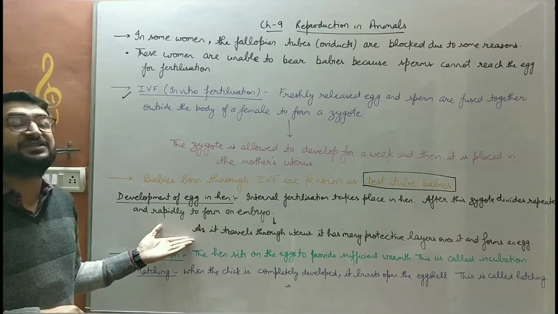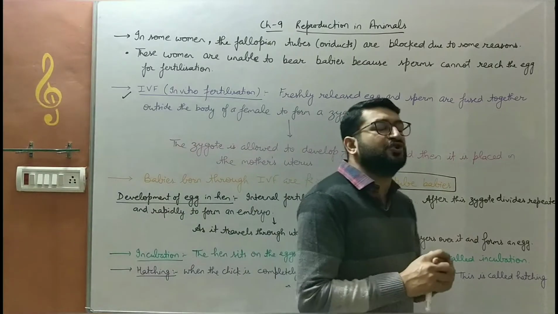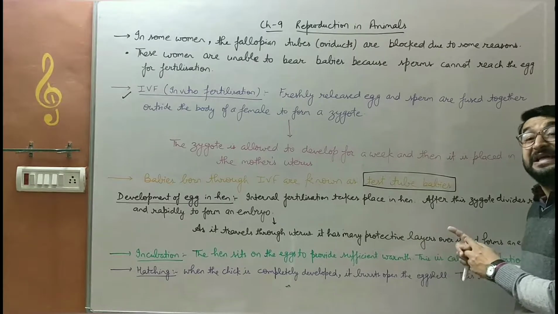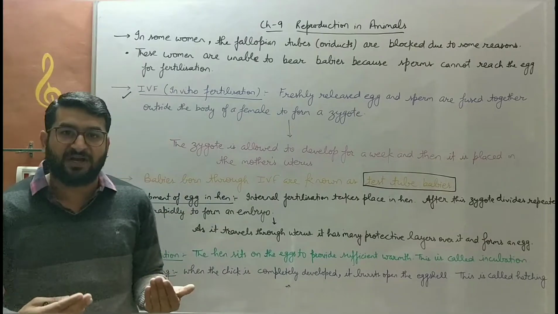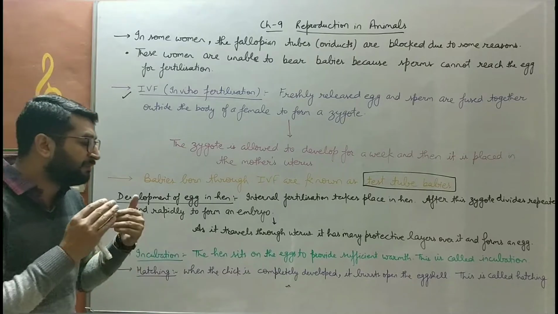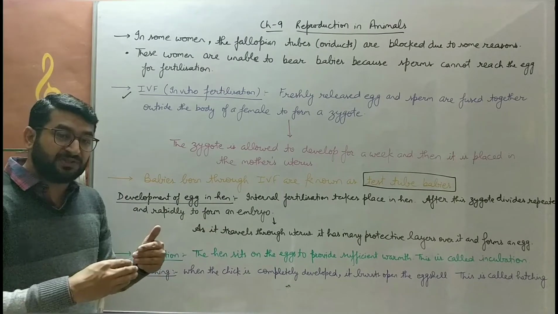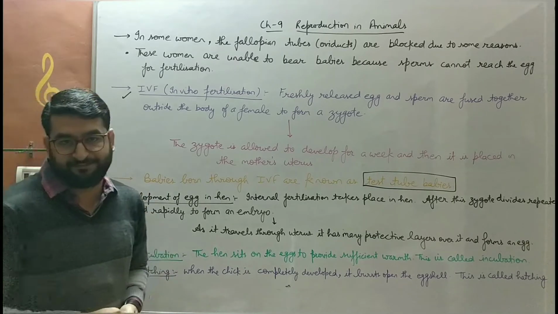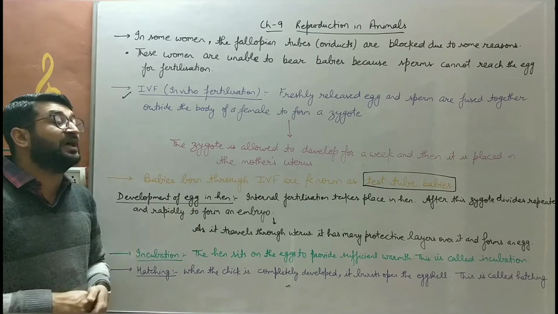So that's how an egg is formed. First, bache, internal fertilization takes place, that is, fusion of male and female gametes inside the body of a hen. Then a zygote is formed. That zygote divides repeatedly and rapidly, again and again, to form a multicellular structure known as an embryo. When the embryo passes through the uterus, layers of protective coverings keep forming around it, and that forms the hard covering known as the eggshell.